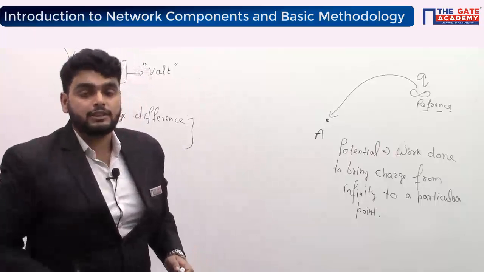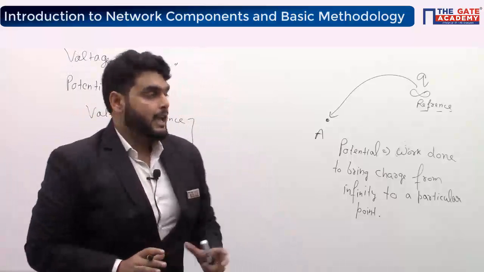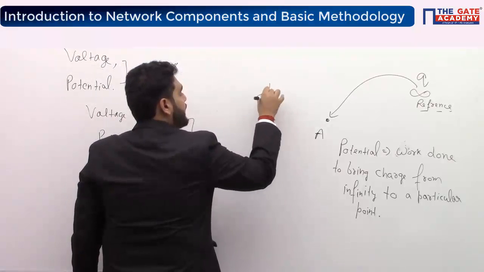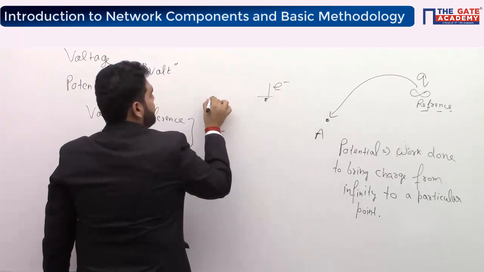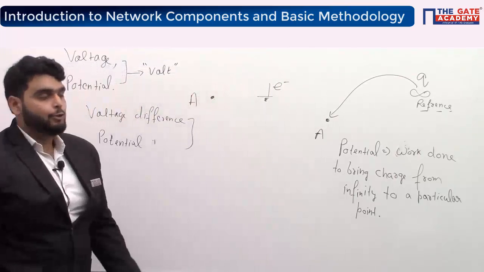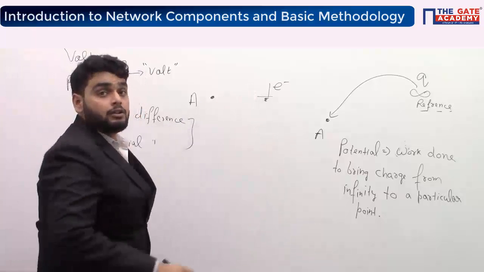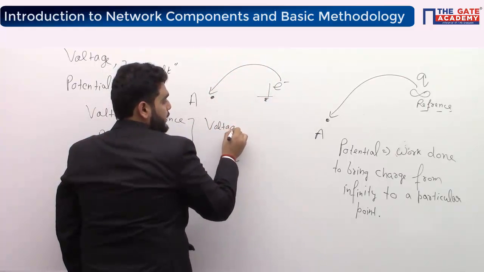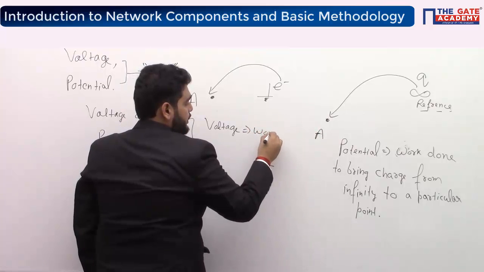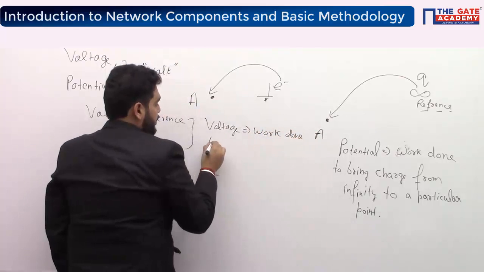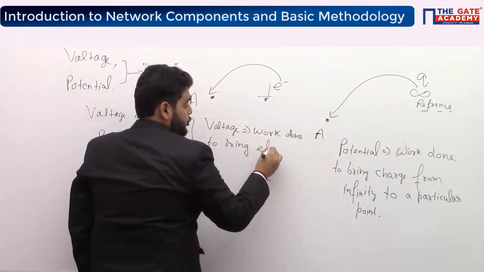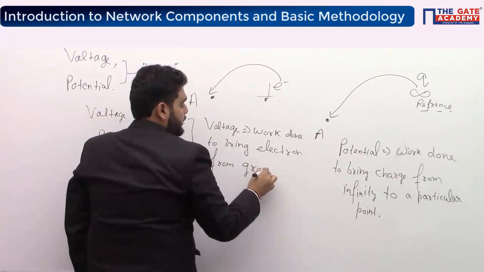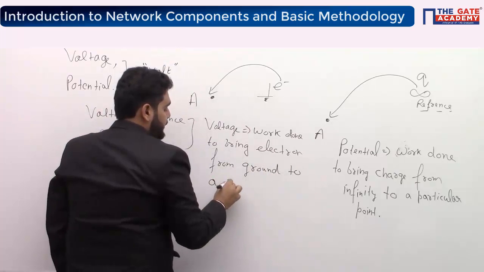The difference between voltage and potential is the reference that we are taking. Here the reference is infinity. For voltage, what will happen? We take the reference as ground, and I have an electron, which is nothing but a charge. You can take q or you can take an electron also. So what is the voltage? Again, same definition: work done to bring an electron, which is also a charge, from ground to a particular point.